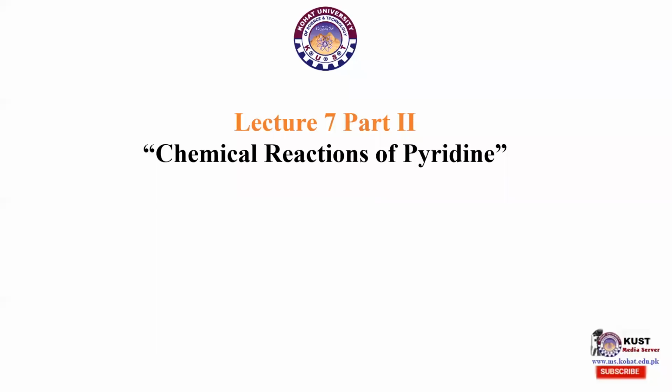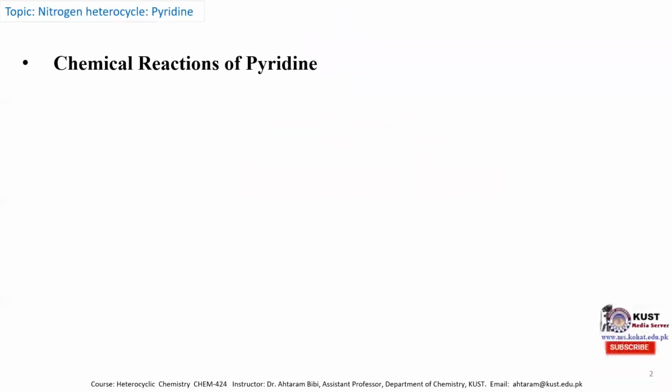Welcome to the second part of lecture 7, chemical reactions of pyridine. Pyridine undergoes various types of chemical reactions, and the most important is the N substitution of pyridine.